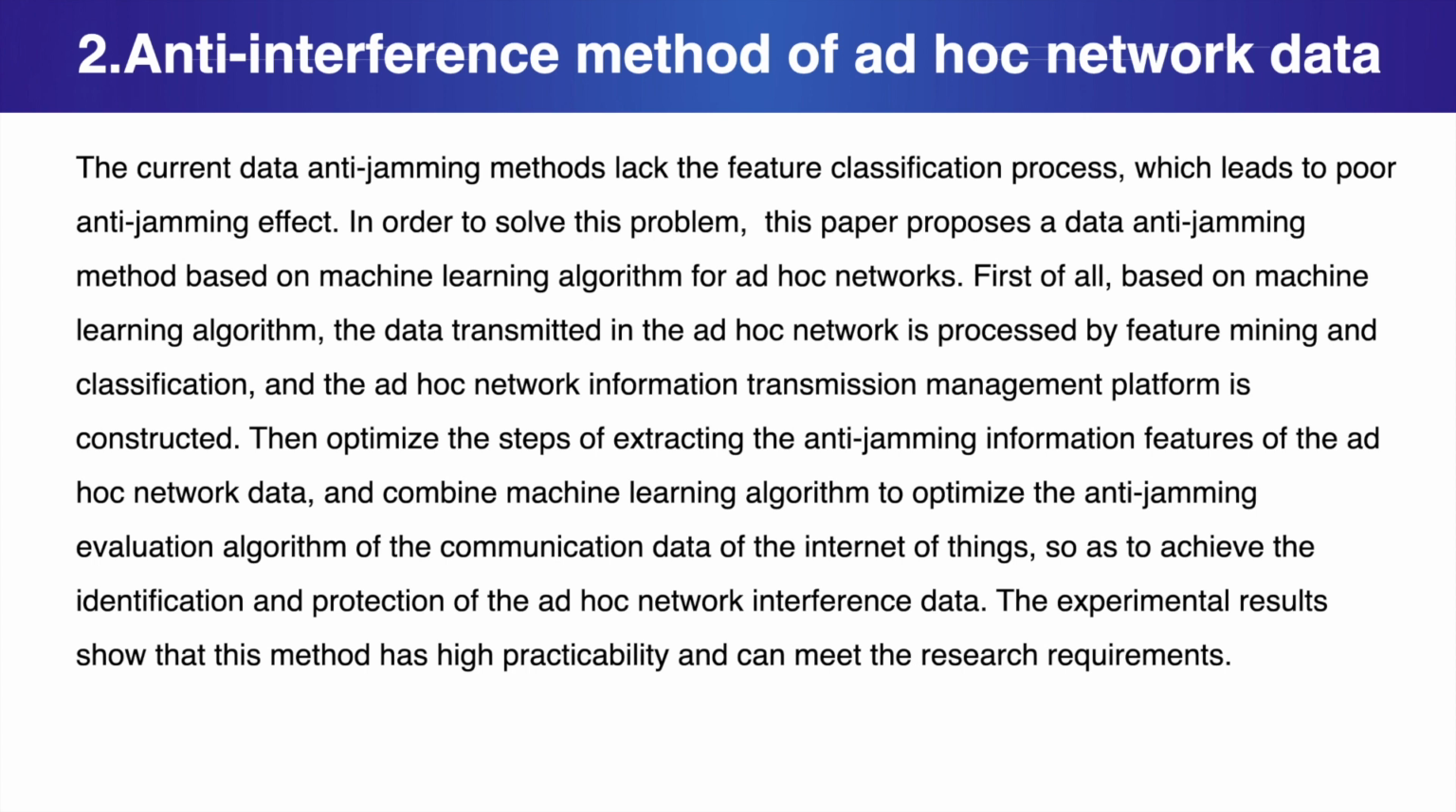Then, optimize the steps of extracting the anti-jamming information features of the ad hoc network data and combine machine learning algorithm to optimize the anti-jamming evaluation algorithm of the communication data of the Internet of Things, so as to achieve the identification and protection of the ad hoc network interference data. The experimental results show that this method has high practicability and can meet the research requirements.